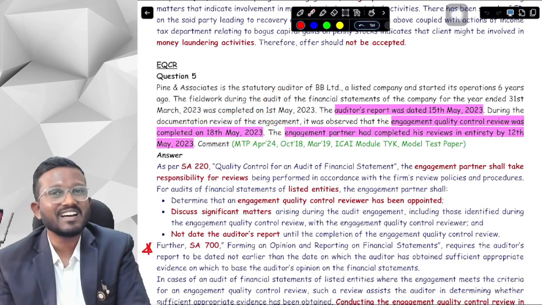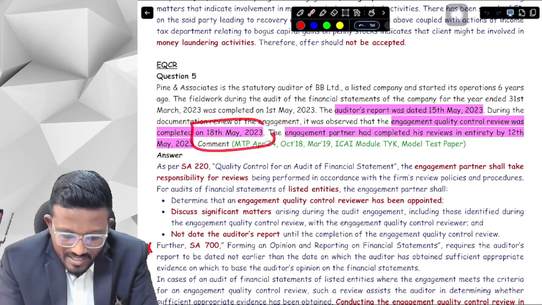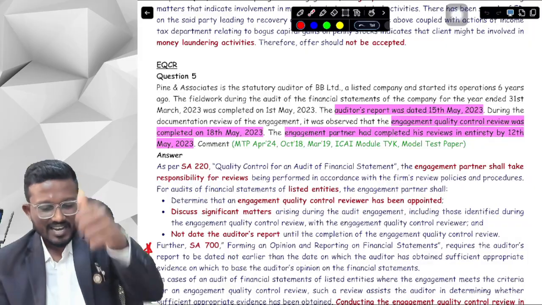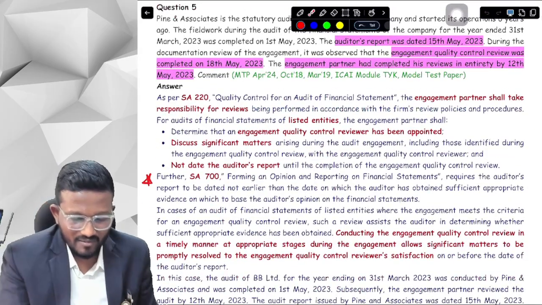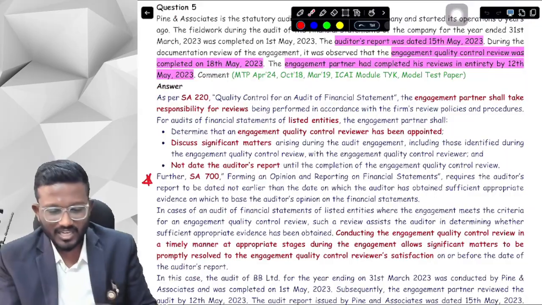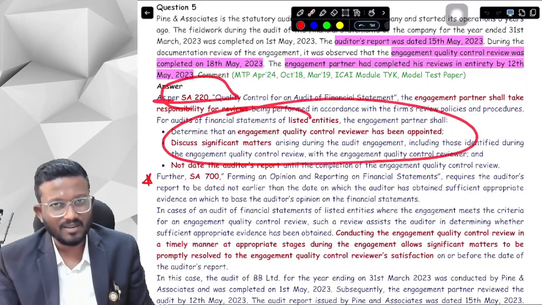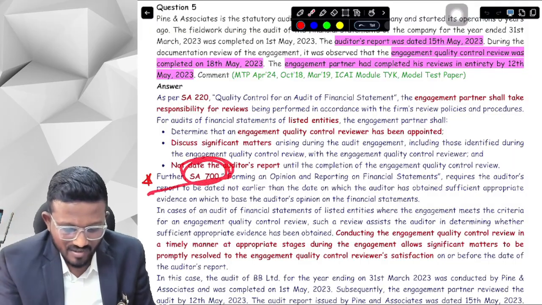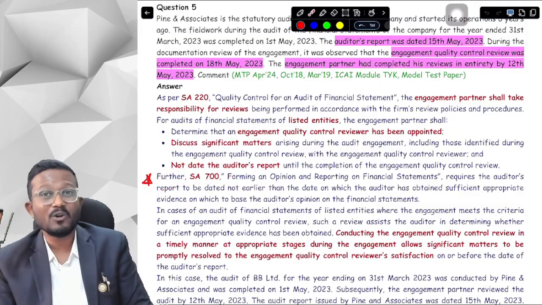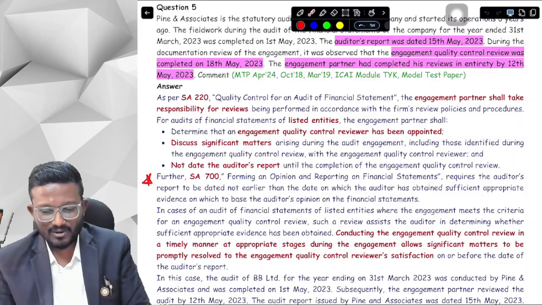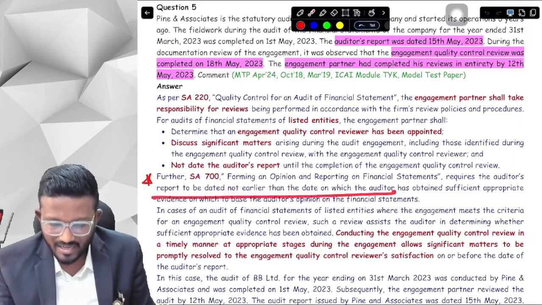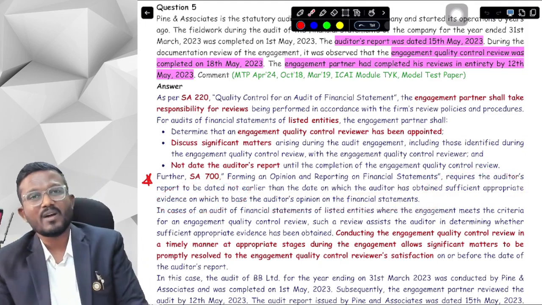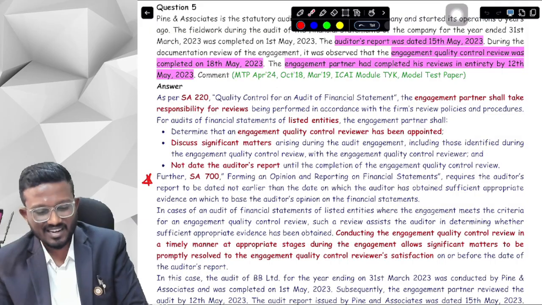No, sir, it is not correct. We need to first complete our EQCR review, and only then put a date on our report. First of all, we will describe the engagement partner's responsibility with respect to EQCR as per SA 220, these three points which we have discussed. Now, there is an important thing about SA 700. We will quote SA 700 here, because it specifies that the auditor's report should not be dated unless we have obtained sufficient appropriate audit evidence on the basis of which we provide our auditor's opinion.